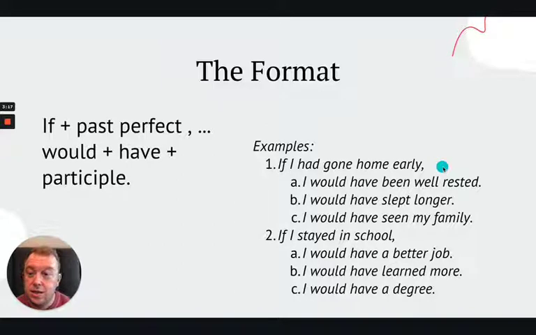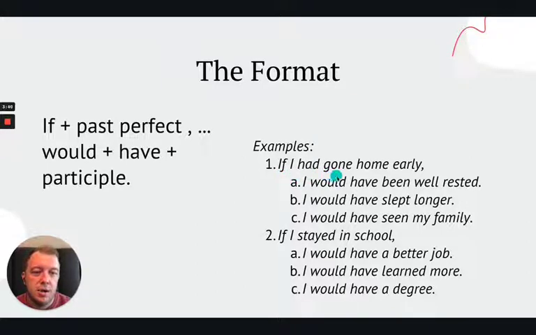Now, what I did here was I imagined, okay, if I had gone home early, what things could happen after that? Well, I would be more well rested, I would get more sleep, and I would see family. So these are 3 different ways that we could end this sentence. So let's take a look at each one.